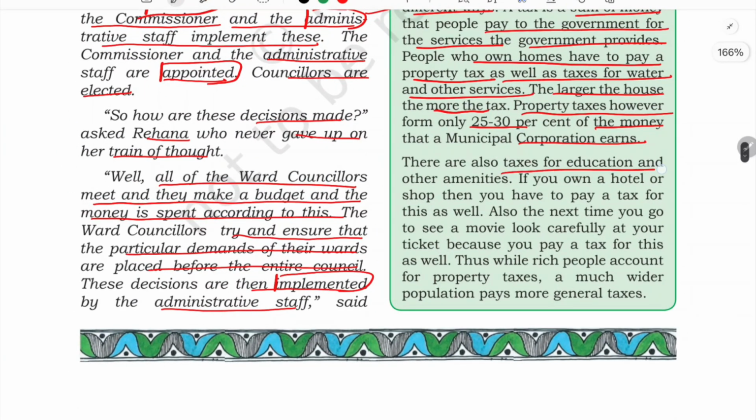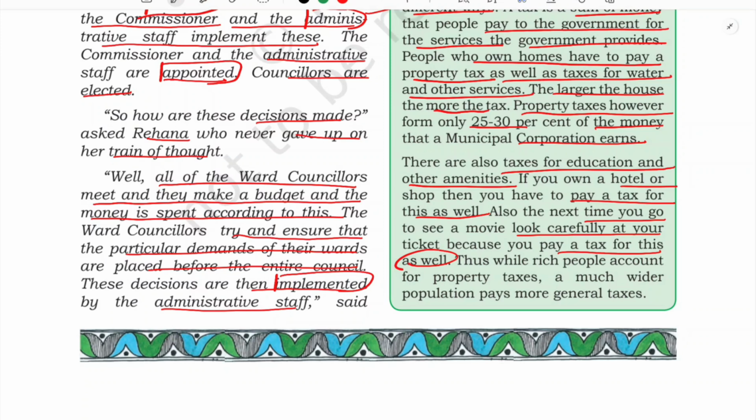So there are other taxes as well, for education and other amenities. If you own a hotel or a shop, you have to pay tax for this as well. And also, next time you go to see a movie, look carefully at your ticket, because you pay tax for this as well. When we go to a movie, you will see there is tax collected for that purpose also.